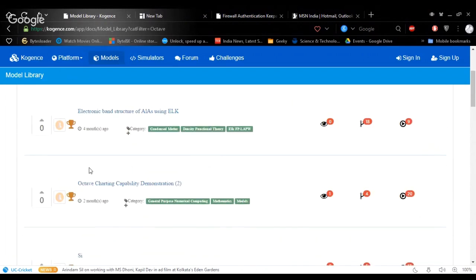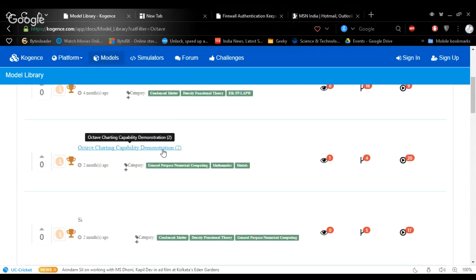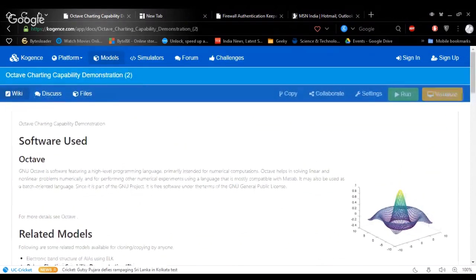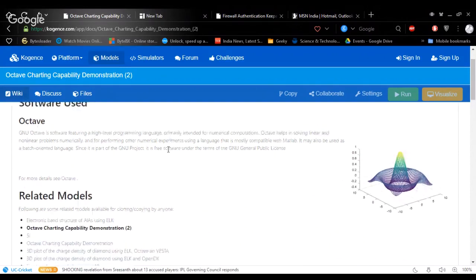So now you can select any model you want to see, any simulation you want to see. Now you can click on that model. So this is the total page.